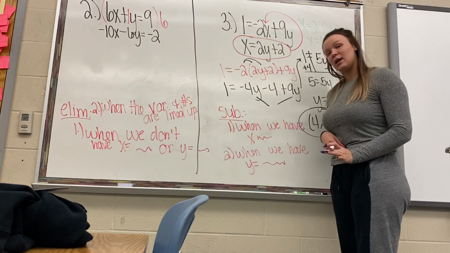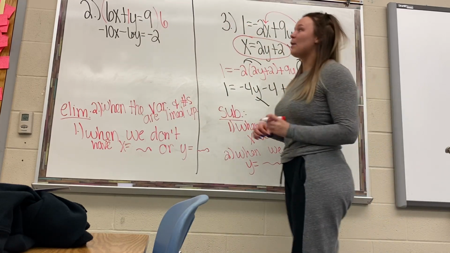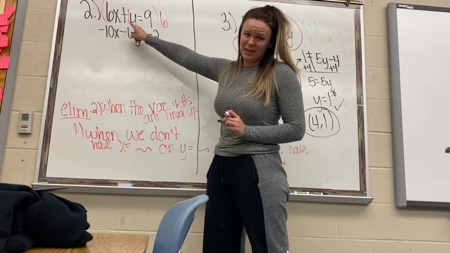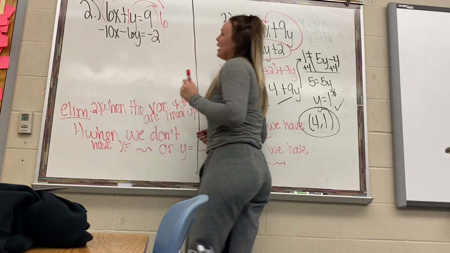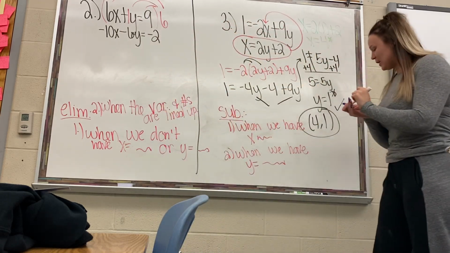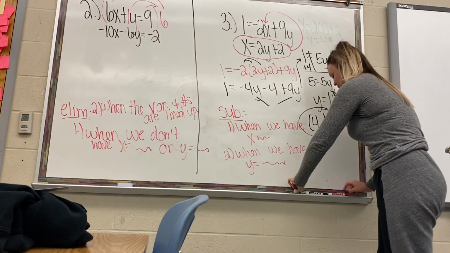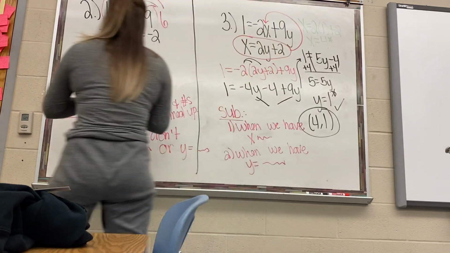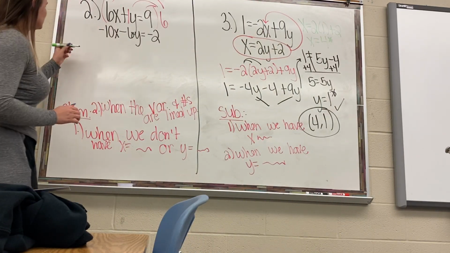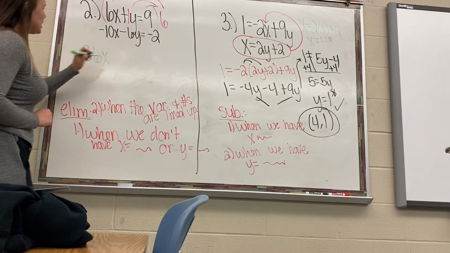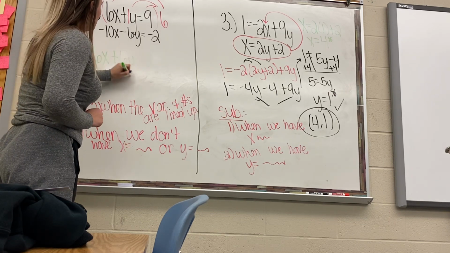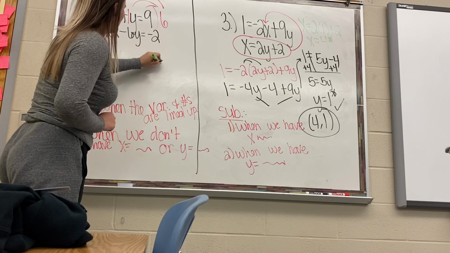That being said, remember that we can't just multiply one thing. We have to multiply all of it. So do that, do that, do that, all right? So let's just go ahead and figure out our new equation. So my new equation, okay, 6 times 6x, that's 36x. Okay, 36x plus 6y equals 54.